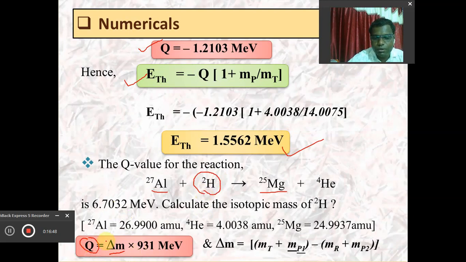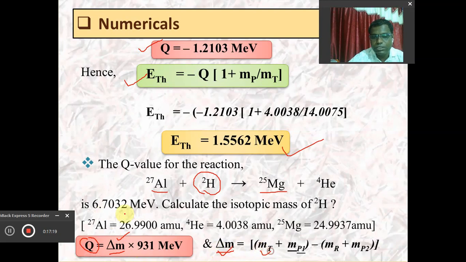So if we use this, by putting the value of Q and dividing it by 931, definitely we will get the value of delta M. Delta M can be calculated because the value of Q is known to us, given here as 6.7032 million electron volt. What we have to do is put this value of delta M, the mass defect, in this equation. This value is calculated from here, so it is known to us.